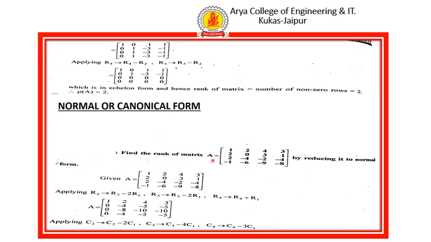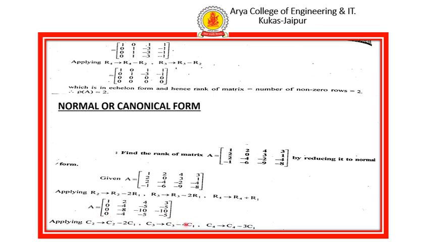Find the rank of the matrix by reducing it to the normal form. Let the given matrix be A. First, we convert it into the echelon form by row or column transformations. By row transformation, we get this term.